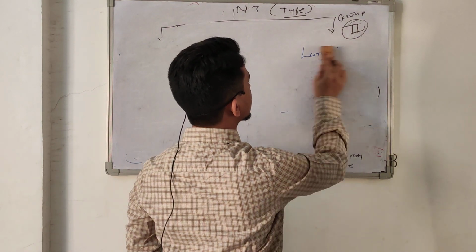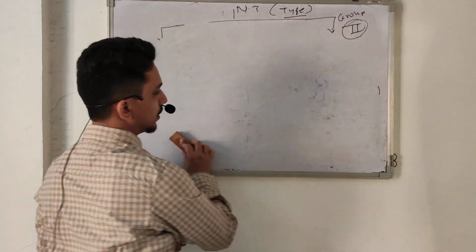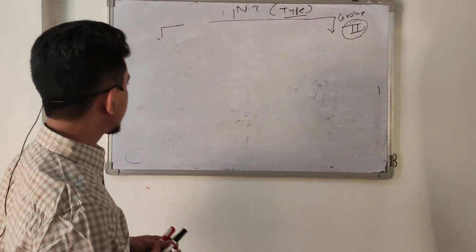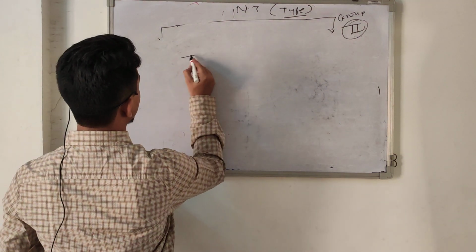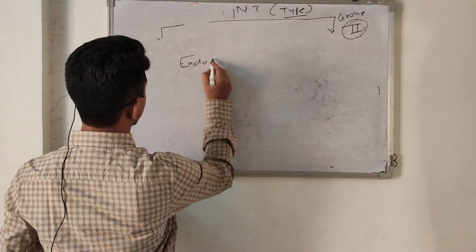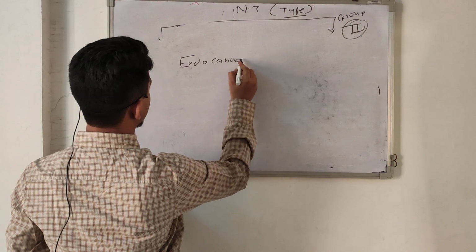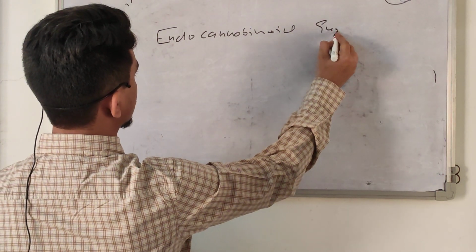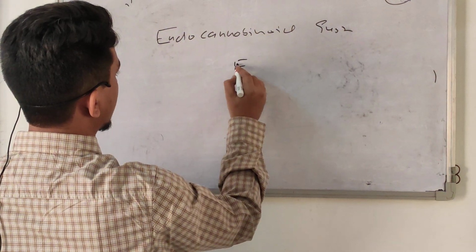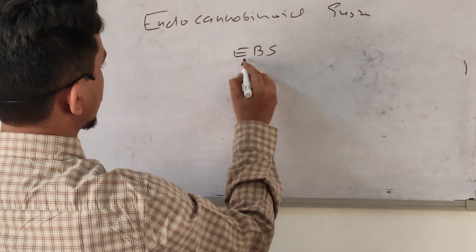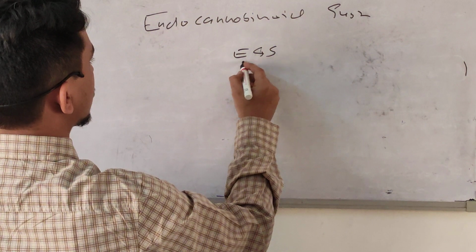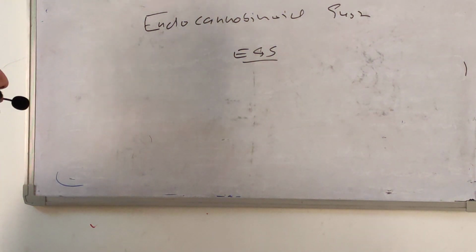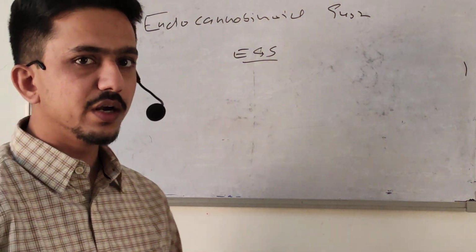We will discuss in detail the endocannabinoid system. This is found in our nervous system.